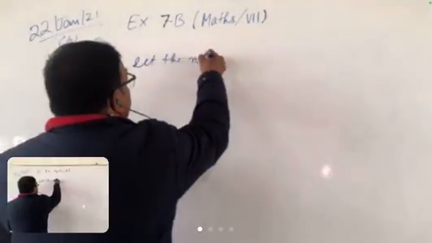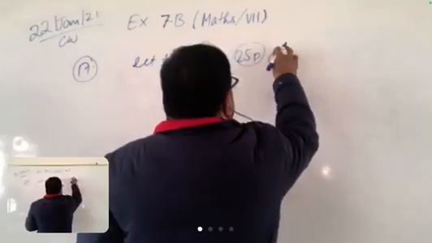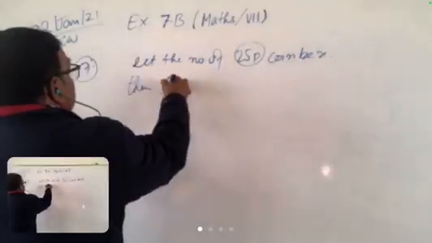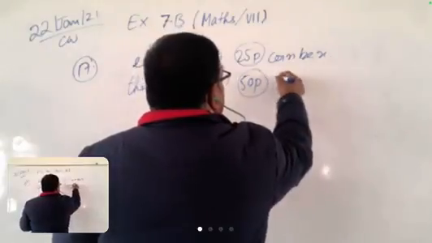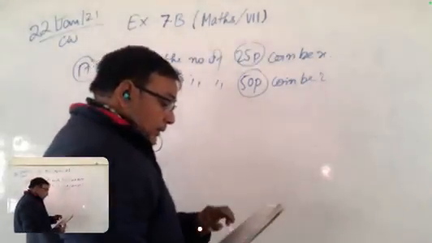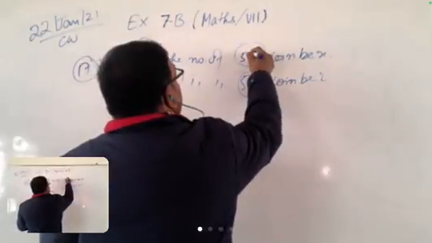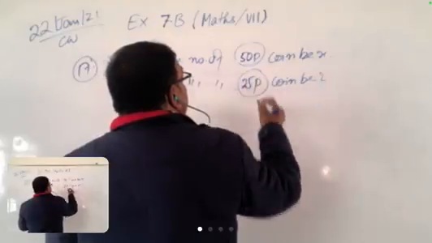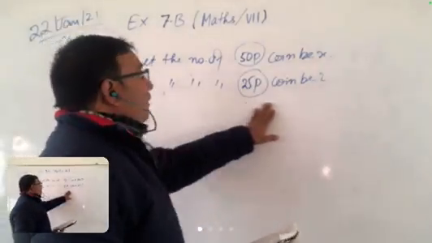Let the number of 25 paise coins be x, then the number of 50 paise coins be, just a moment, 25 paise coin is twice, na. Let the number of 50 paise coins be x, then the number of 25 paise coins be 2x.